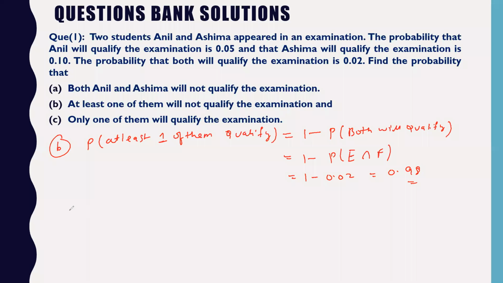So let us quickly see the C. Only one of them will qualify the exam. So how to find the probability that only one of them will qualify? Sorry, only one of them. So what is the possibility that only one will qualify?